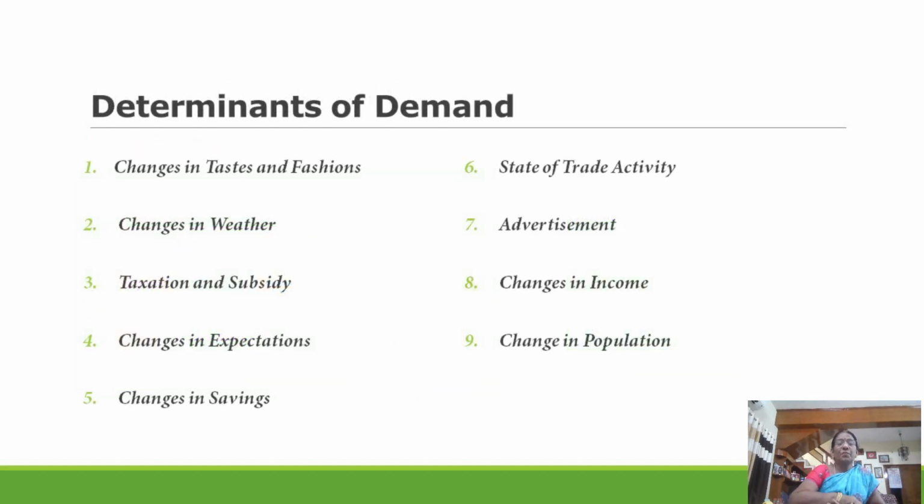Then we will see the determinants of demand. There are factors which determine the characteristics of demand, that is, the factors influencing the demand of a commodity. They are changes in taste and fashions, changes in weather, taxation and subsidy policy, changes in expectations, changes in savings, state of trade activity, advertisement, changes in income, and change in population. So these are the factors determining the demand.